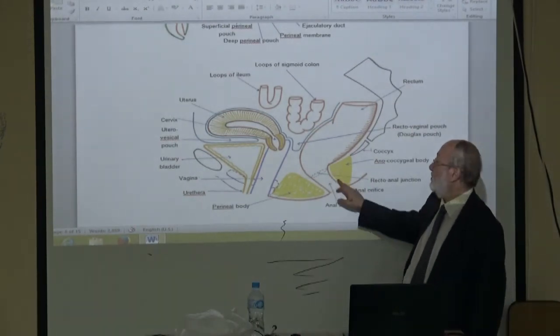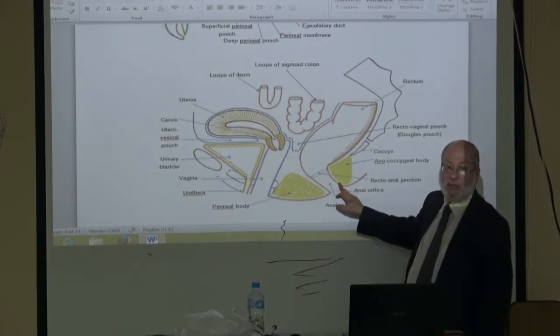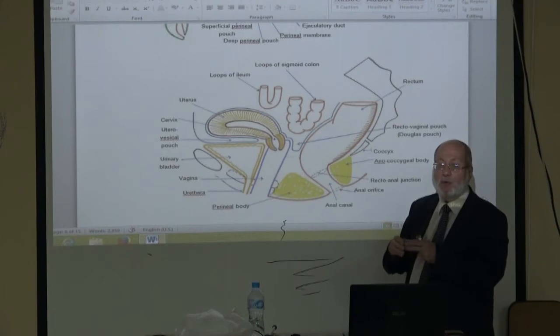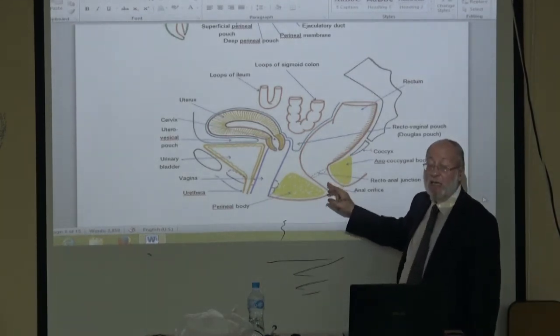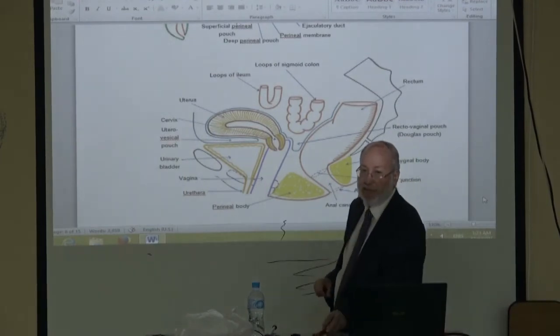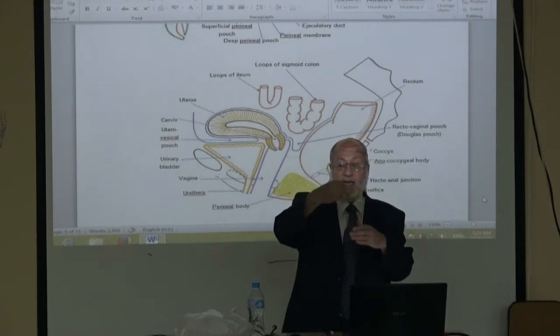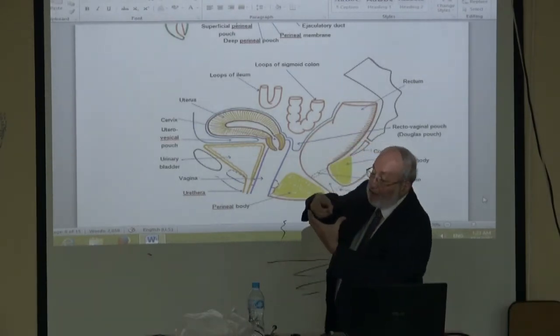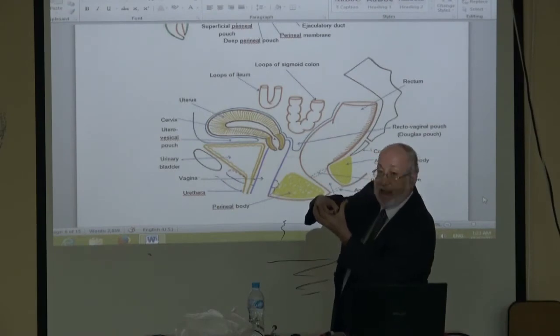Also, the mucosa posteriorly is less supported, liable to stretch, because the anal canal is surrounded by the anal sphincter. This is the anal canal, and from all aspects the anal sphincter surrounds it.